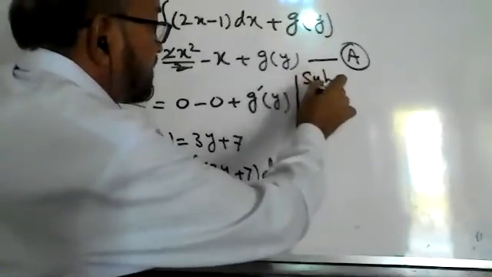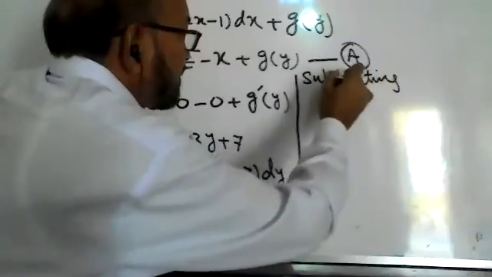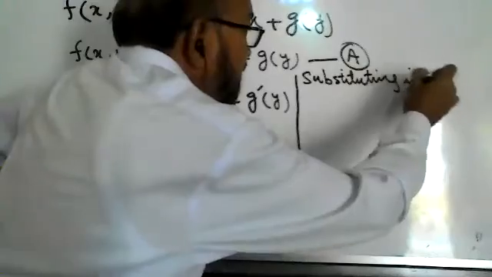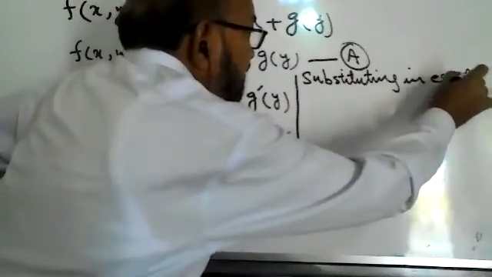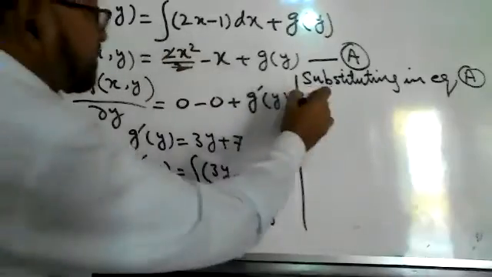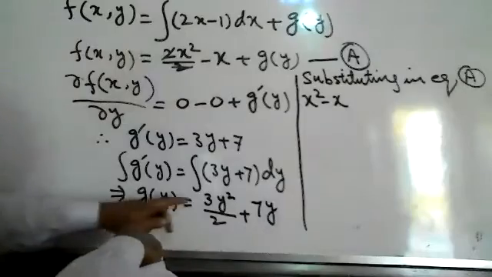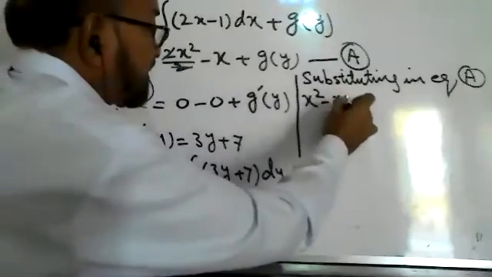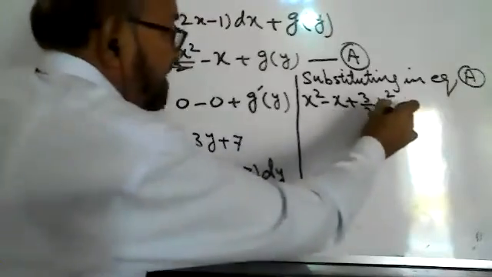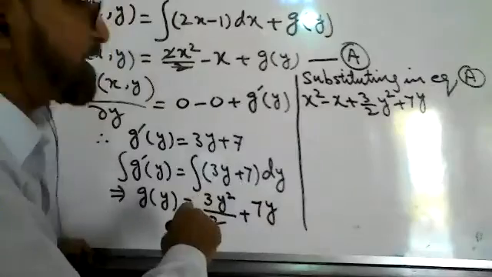Substituting in equation A, it will become x square minus x plus 3 upon 2 y square plus 7y.